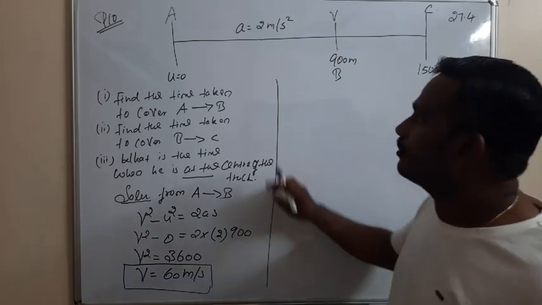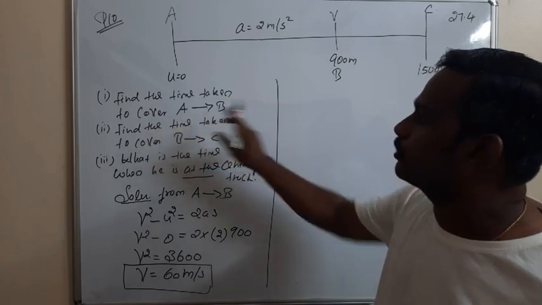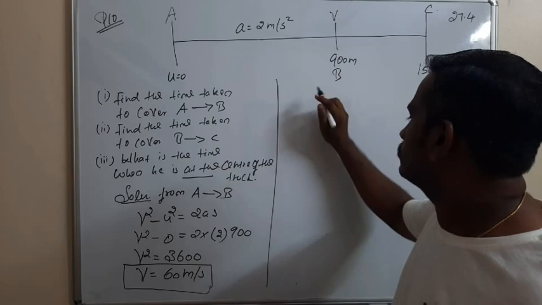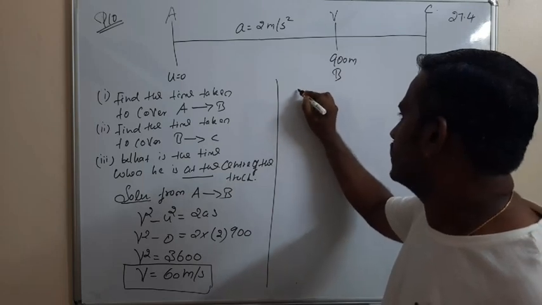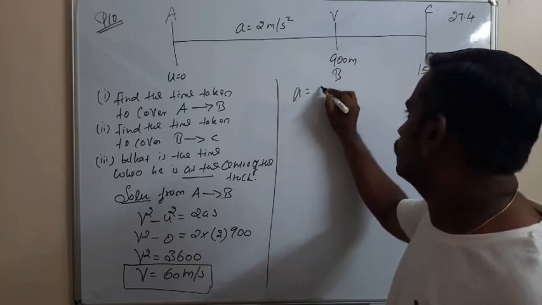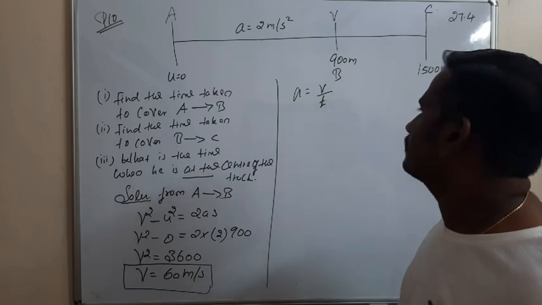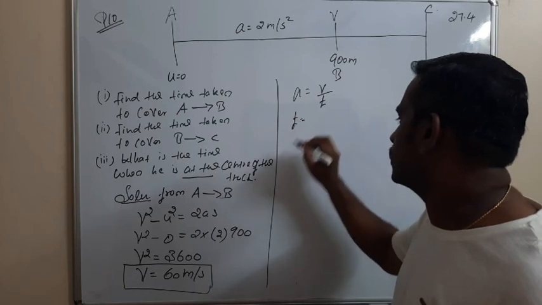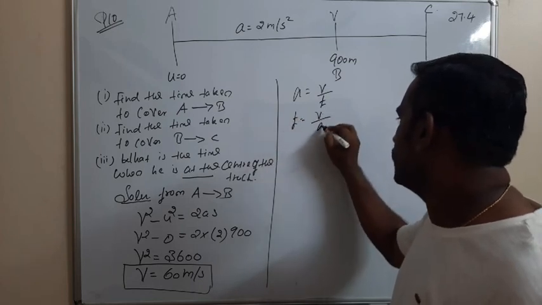So we have to calculate the time. Find the time taken to cover A to B. We use the equation: acceleration is equal to velocity by time. So time is equal to velocity by acceleration.